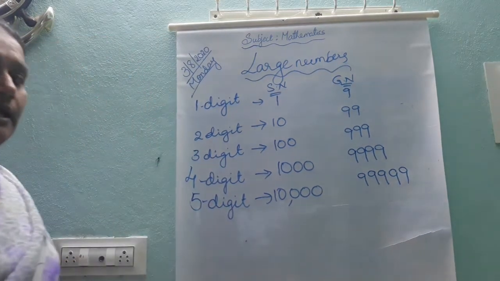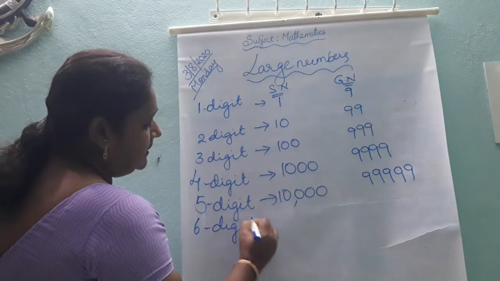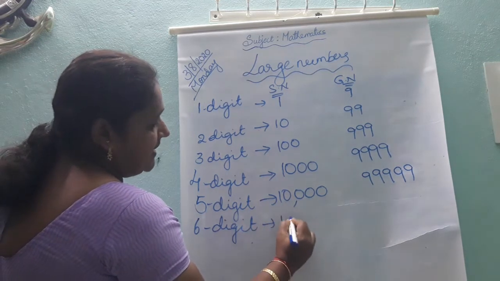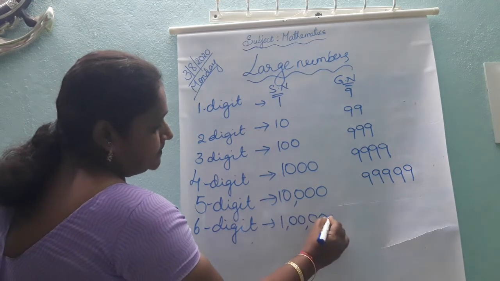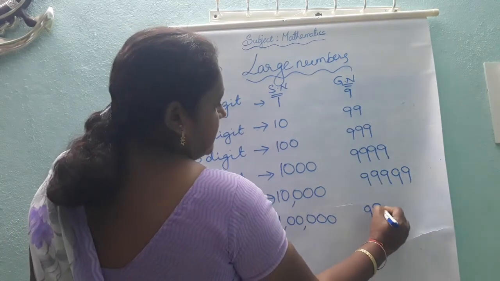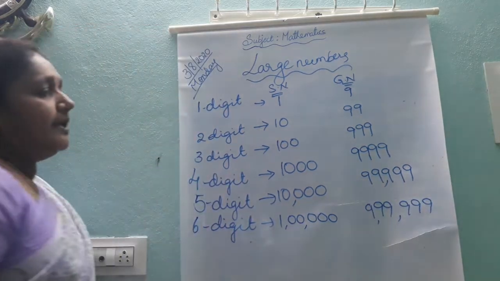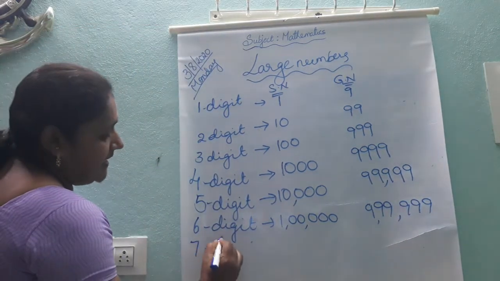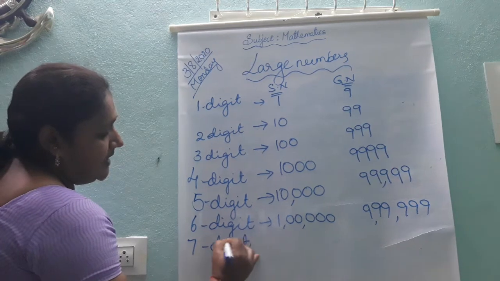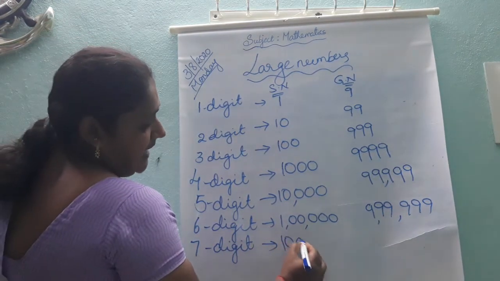99,999. Okay. Next, what is the smallest 6-digit number? The smallest 6-digit number is 1 lakh. Next, 9,99,999. Okay. So what is the next 7-digit? What is the smallest 7-digit number, Amma? 10 lakh.